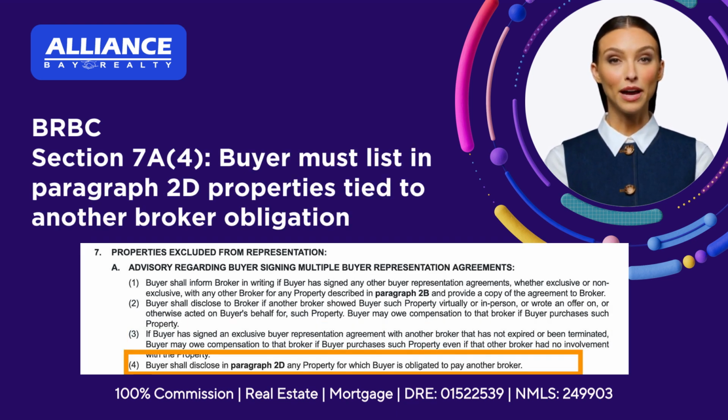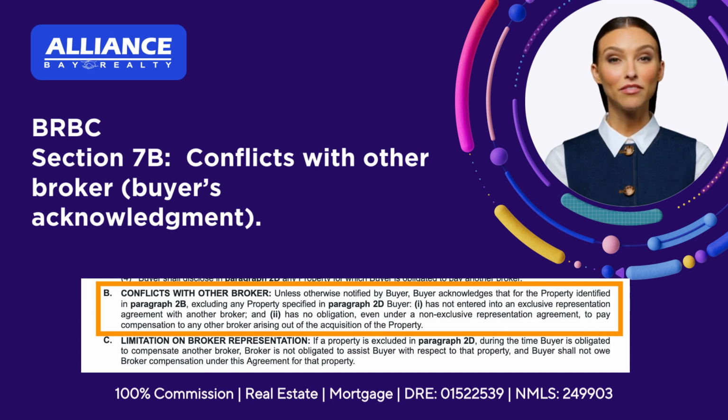Section 7A, 4: buyer must list in paragraph 2D properties tied to another broker obligation. Buyer must disclose in Section 2D any property where buyer is obligated to pay another broker. Section 7B, Conflicts with other broker, buyer's acknowledgement. Unless otherwise notified, buyer acknowledges that for the property identified in Section 2B, excluding those in 2D, buyer has not entered into an exclusive representation agreement with another broker, and buyer has no obligation, even under non-exclusive, to pay another broker arising out of the acquisition.